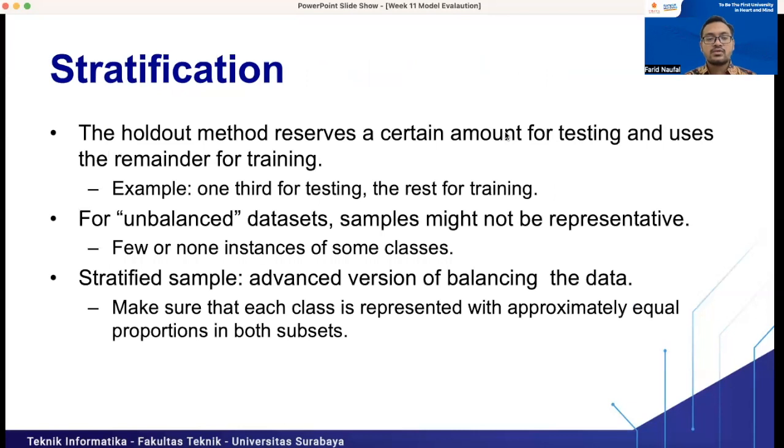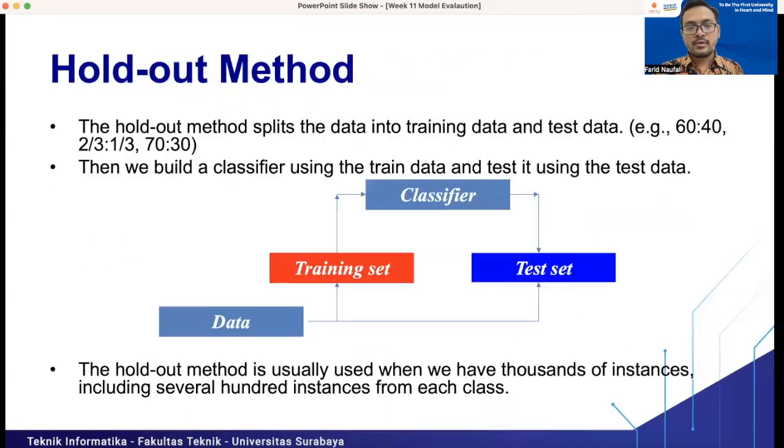Okay, the next one is stratification. The holdout method reserves a certain amount of data for testing and uses the remainder for training. Like we have done before, with the holdout method we split the data set into a training set and a testing set.